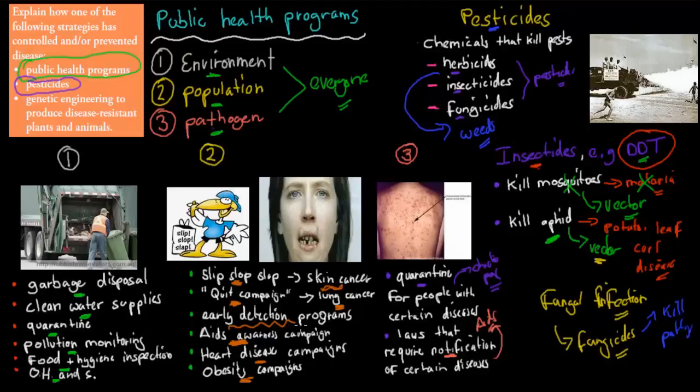They're not there to help spread disease, they're there to help prevent the spread of disease. And we've got the pesticides, which are there to kill pests. And if they kill these pests, for example, your fungi or your mosquitoes or your epiphytes, then we can also help prevent the spread of disease by killing either the vector that causes the disease, such as malaria, with the mosquito being the vector, or we can kill a fungus which would directly cause a disease in, for example, plants, using fungicides. But one of the problems when it comes to pesticides is pesticide resistance.